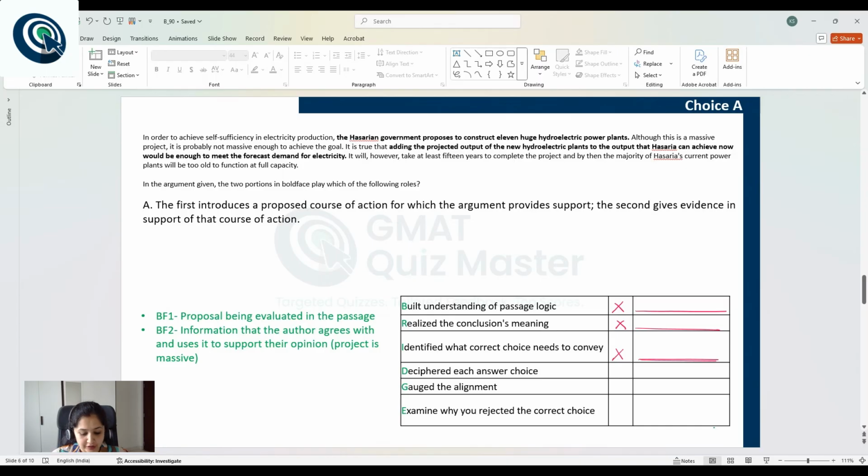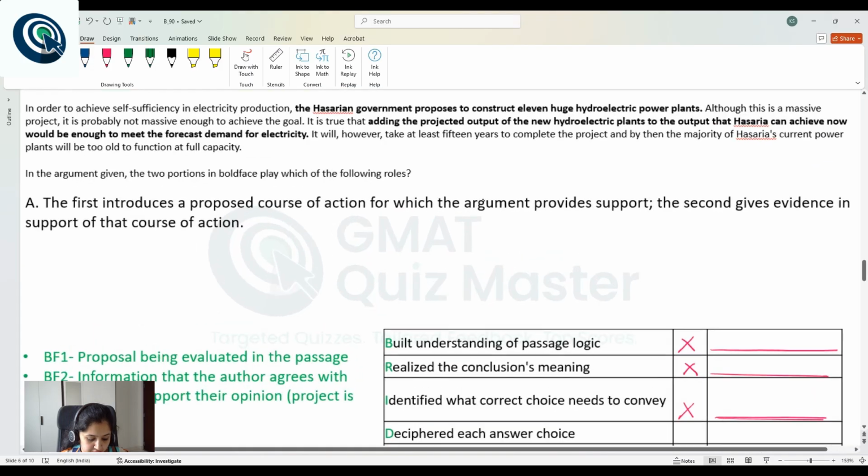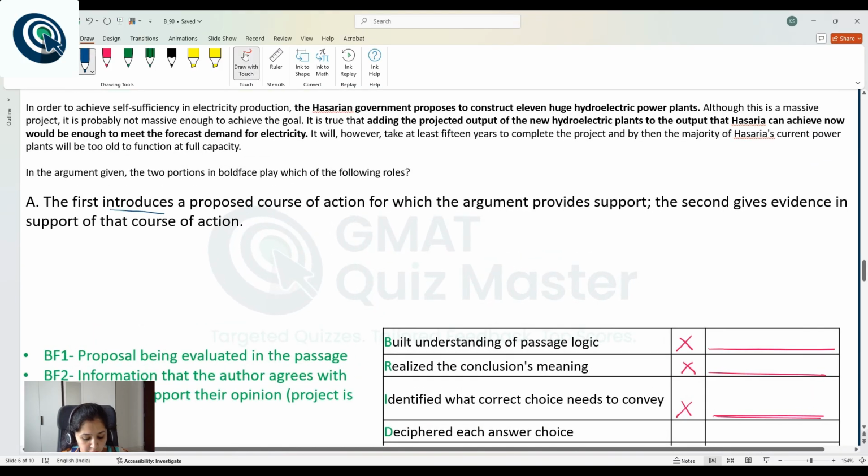Now, let's analyze choice A. Choice A says the first introduces, so BF1 introduces a proposed course of action, right? So everything is fine till here. It does introduce a proposed course of action for which the argument provides support. Now, does the argument provide support for this proposed course of action? That is, does the argument support this proposal? No. The argument is trying to point out an issue. It is trying to point out that this project is not enough to achieve its target. So this portion is incorrect.